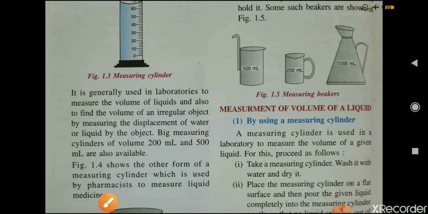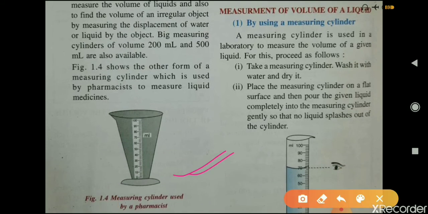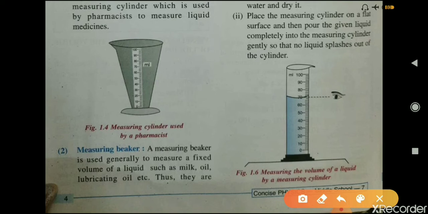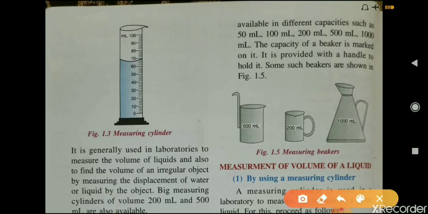Now figure 1.4 shows another form of measuring cylinder. You can see here this is another form of measuring cylinder which is used by pharmacists to measure liquid medicines. Now, measuring beaker. A measuring beaker is generally used to measure a fixed volume of a liquid such as milk, oil, lubricating oil, etc. They are available in different capacities as 50 ml, 100 ml, 200 ml, 500 ml, 1000 ml.